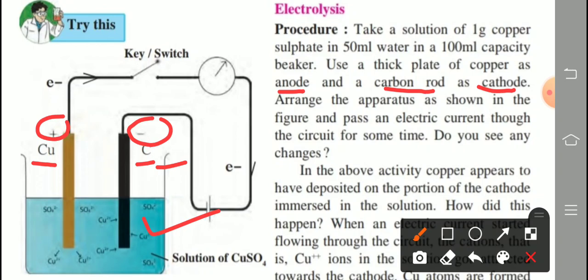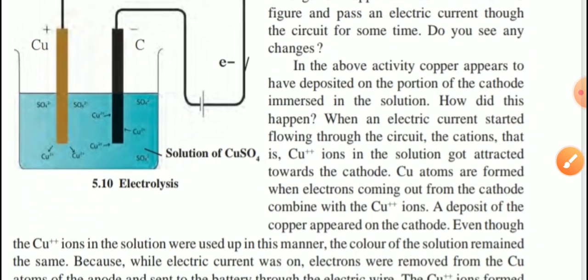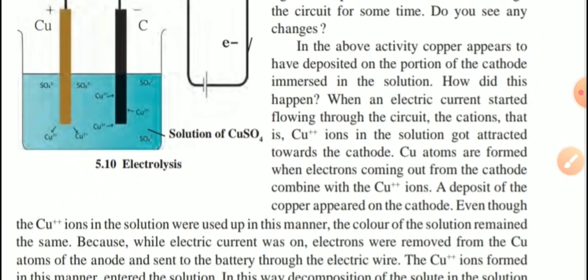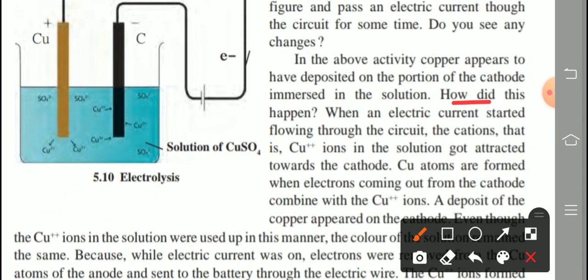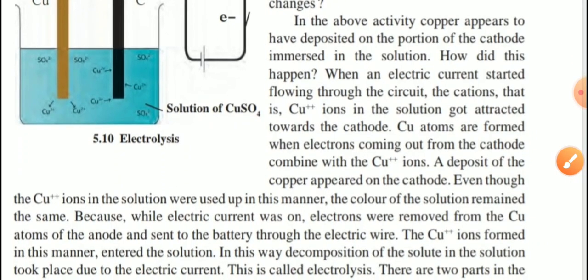Arrange the apparatus as shown in the figure and pass the electric current through the circuit for some time. So the question given for us: do you see any changes? In the above activity, copper appears to have deposited on the portion of the cathode immersed in the solution. One more question given for us: how did this happen? So I will explain these two questions on one separate paper, and some little explanation is given in this paragraph.